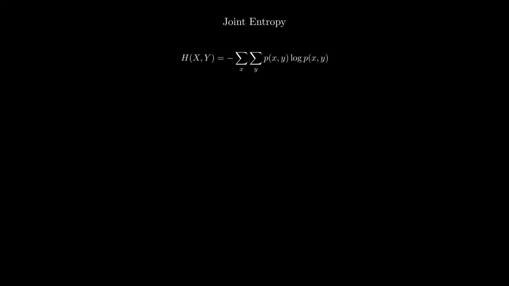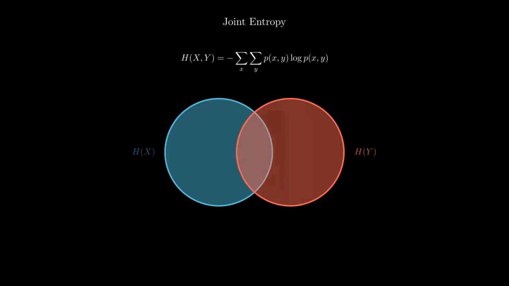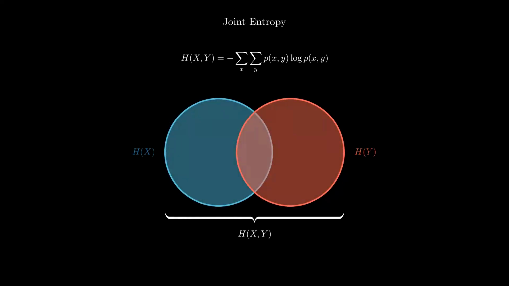To visualize this, let's use an information diagram. Imagine this blue circle represents H of X, the uncertainty contained in variable X, and this red circle represents H of Y, the uncertainty in variable Y. Notice that we've drawn them overlapping, implying these variables might share some information. We will explore that overlap soon. For now, look at the entire shape formed by both circles. The joint entropy H of X, Y corresponds to this total union. It represents the total uncertainty of the system, the information required to describe the outcome of X and the outcome of Y together.